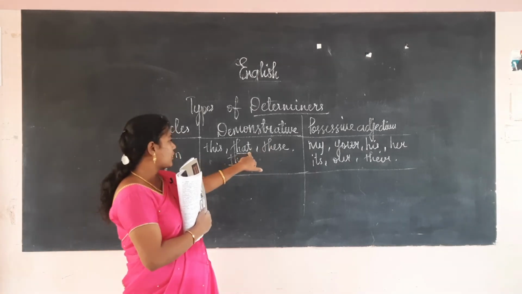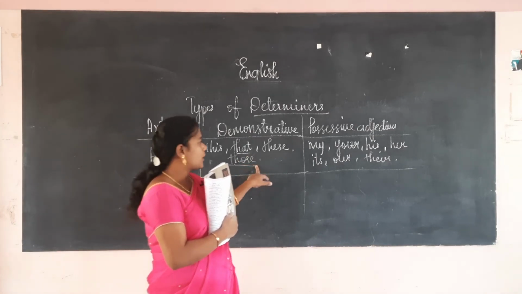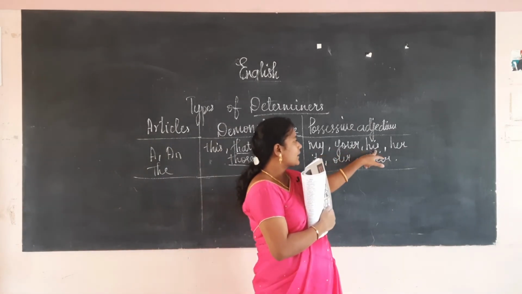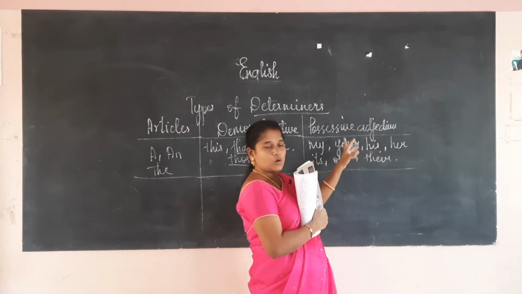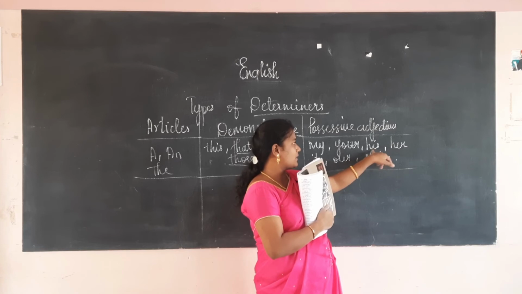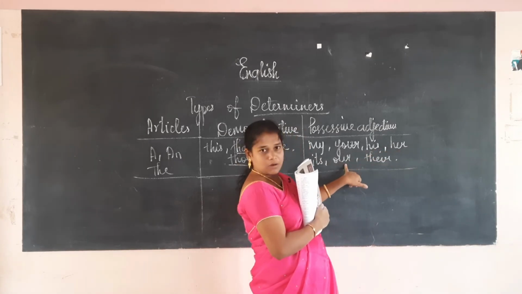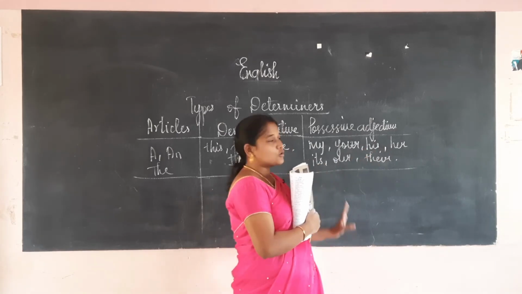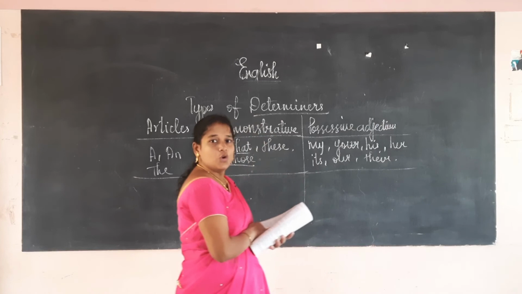If it is far away, we say that for the third person, and those for the plural form. And my, your, his, her, its, our, their are the possessive adjectives, that is, whose it is.